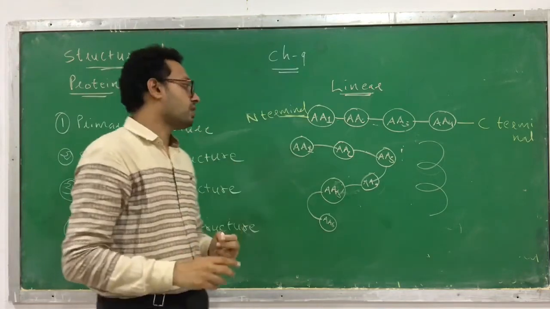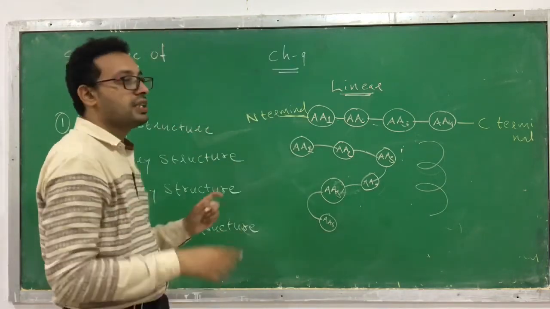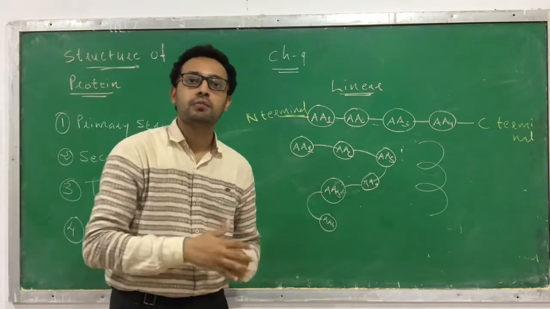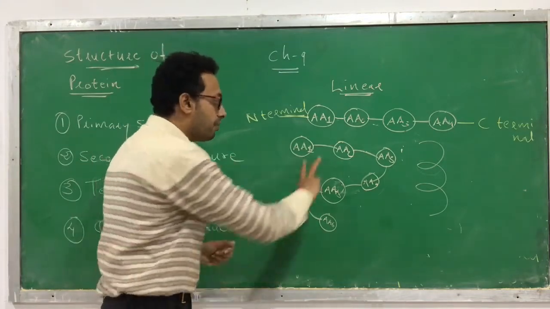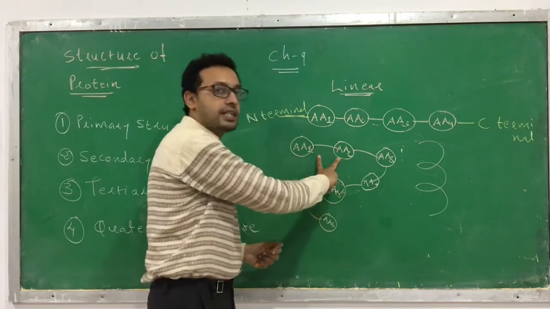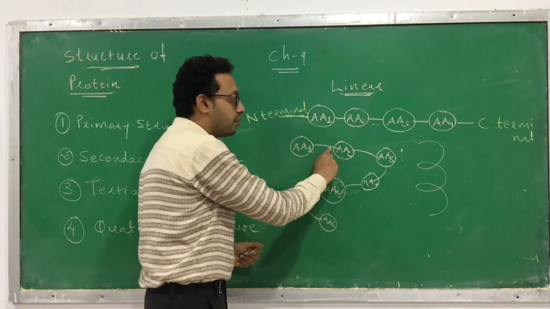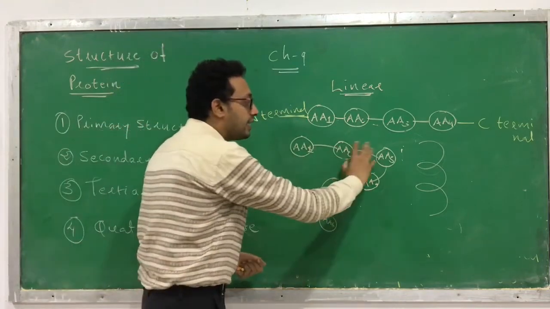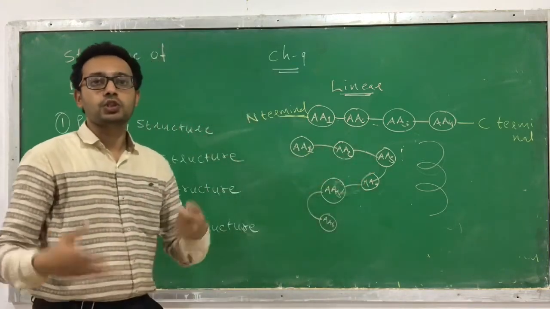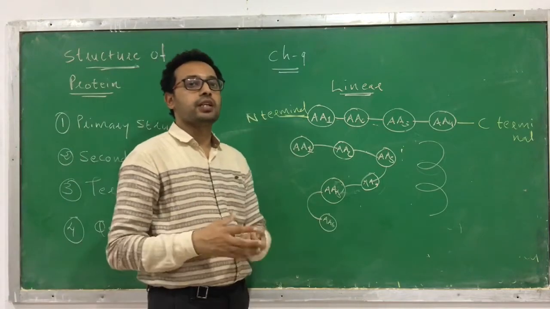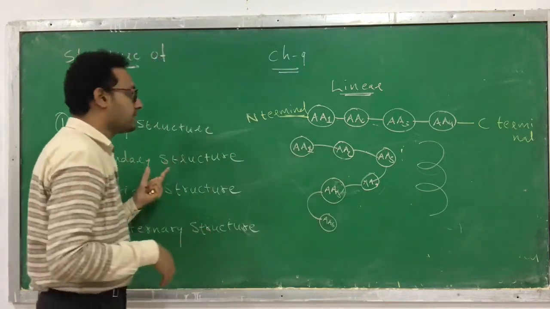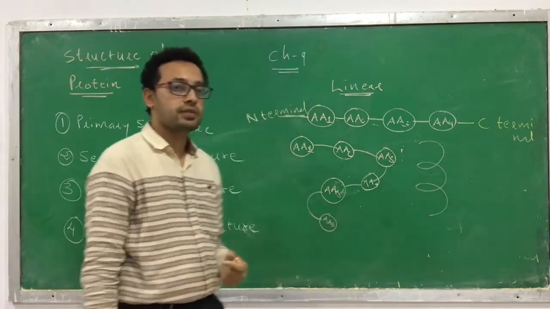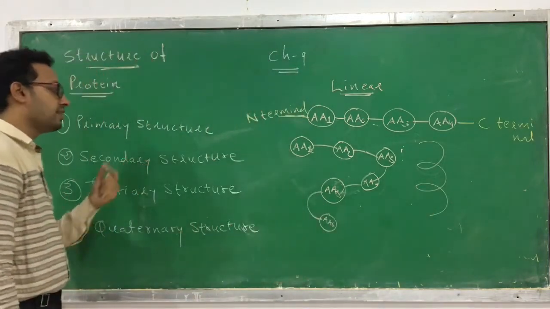Such kind of structure that is going to be observed is called secondary structure, and this secondary structure is due to a hydrogen bond. Apart from the peptide bond between 2 adjacent amino acids, the hydrogen bond is also present that leads to a bending. So the 2 amino acids can come together. This is called a secondary structure. Usually it is flat or it may be a spiral shape.